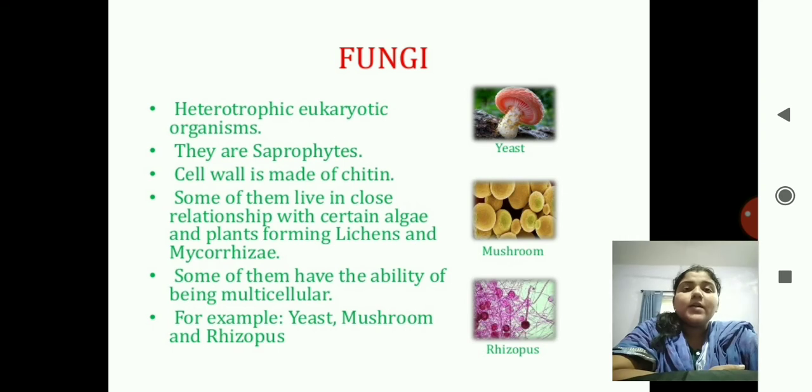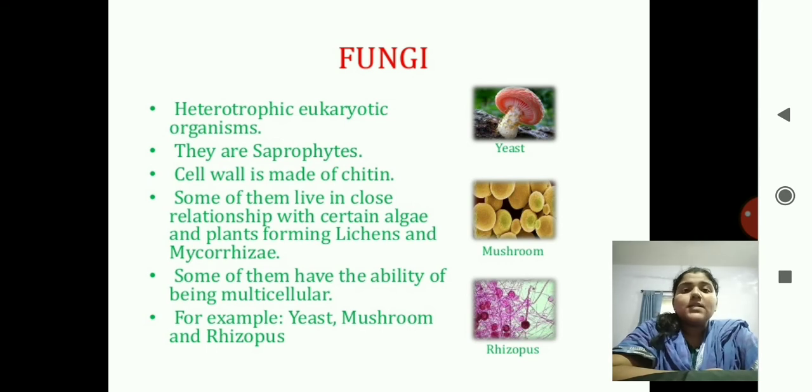Eukaryotic organism means true. It has a true nucleus in it. Karyon means nucleus. So true nucleus, eukaryotic organism. They are saprophytes. Saprophytes means what? They live on decomposing material. Okay, these are known as saprophytes.